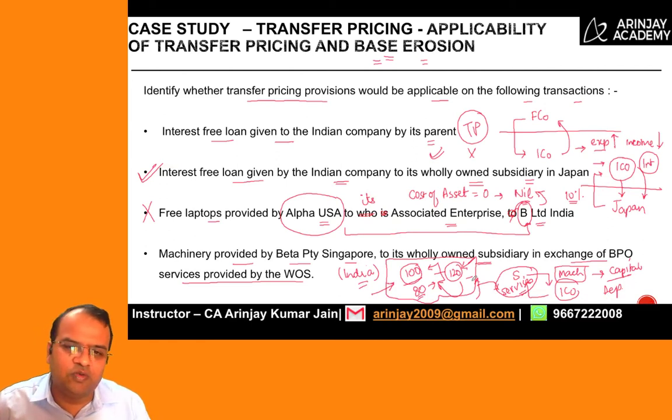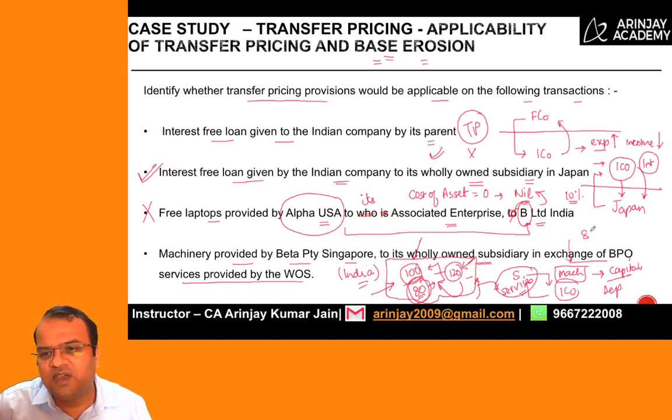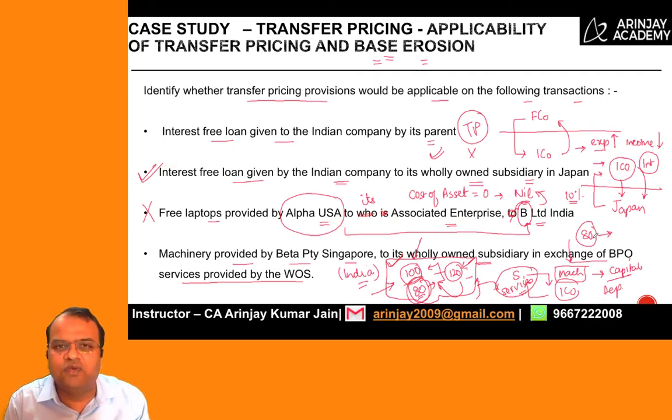And the second adjustment could be that if base erosion applies and therefore the price is retained at 100 over here, and if the fair value of machine is 80, then you might have a situation where revenue is taken as 100 while the cost of the machinery for depreciation purpose is only taken at 80. And therefore it becomes important to apply transfer pricing in this case. We have a detailed solution to this which you can refer to, but I guess this is the point that you need to understand. The rest is about drafting, which is the most important thing in international tax.